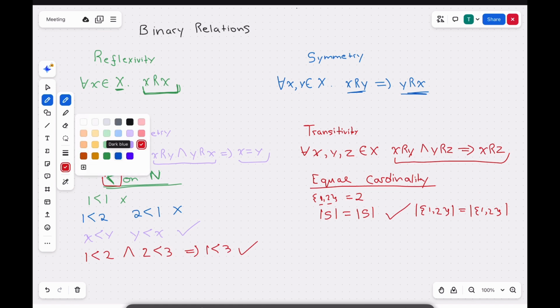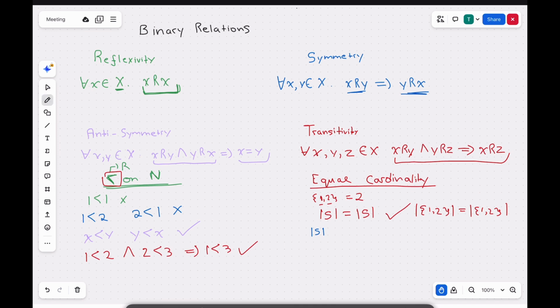Now let's test for symmetry. We know it's x R y, so that means if the cardinality of set S is equal to the cardinality of set T, for example, then the cardinality of set T should be equal to the cardinality of set S. This is true because either way, you're still comparing the same two things, and putting one first and the other second won't change anything. So it is symmetric. So we've established that it's reflexive and symmetric.